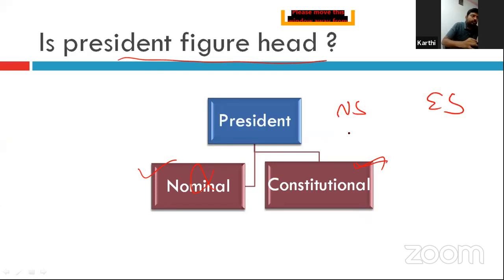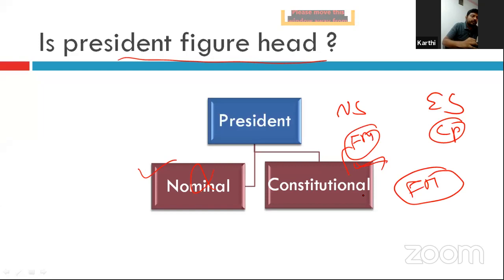In a normal situation, he is like a figurehead, that is, no power. In an extraordinary situation, he has certain powers, which means it is constitutional. If in both circumstances he remains symbolic, that is figurehead, that is nominal. He has no power at all. So our president is a constitutional head. He has certain powers in the extraordinary situation. We will discuss it later.